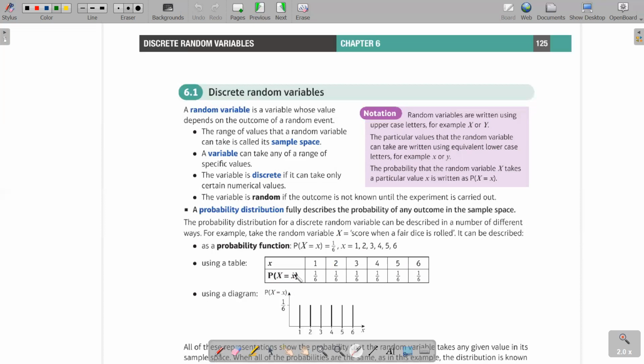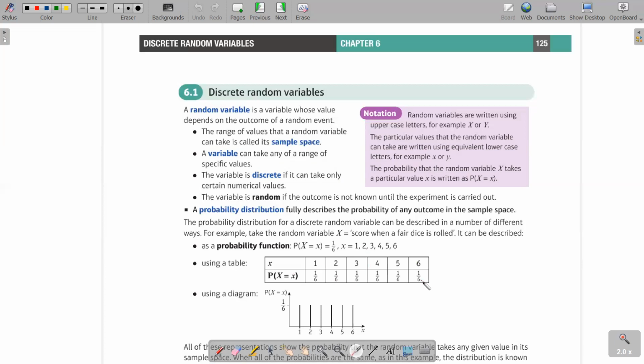In a dice, the dice is normally considered to be fair, right? Each and every side has an equal chance of being selected. Which means to get 1, you have a chance of 1 out of 6. To get 2, you have a chance of 1 out of 6. So you see 1 over 6. Each and every outcome has an equal chance of being selected.